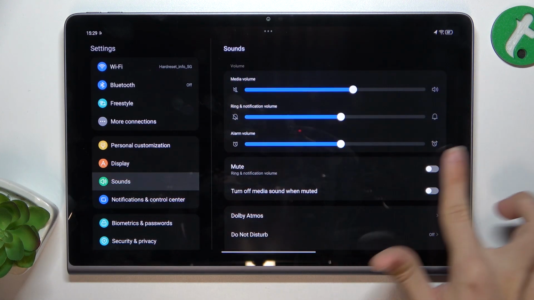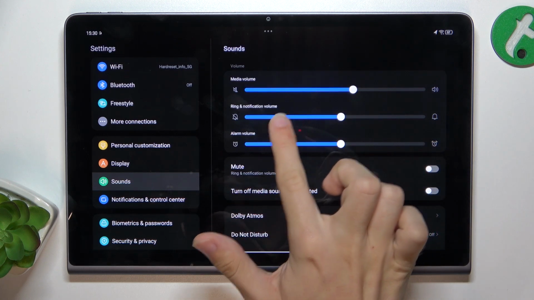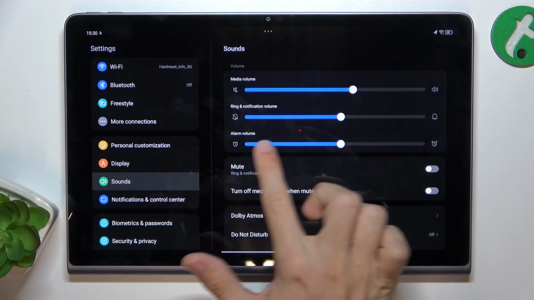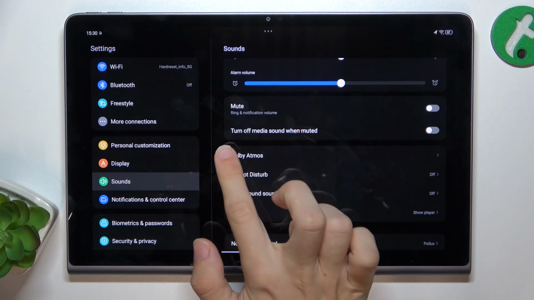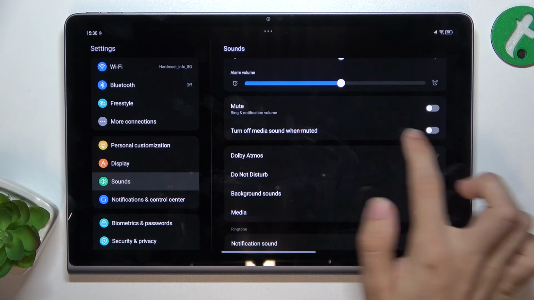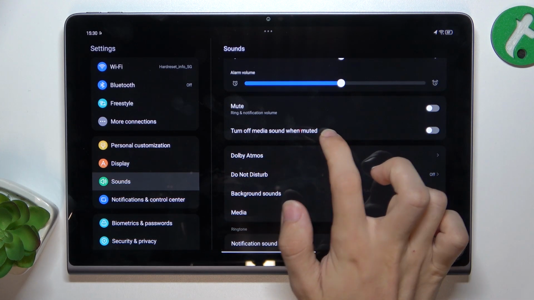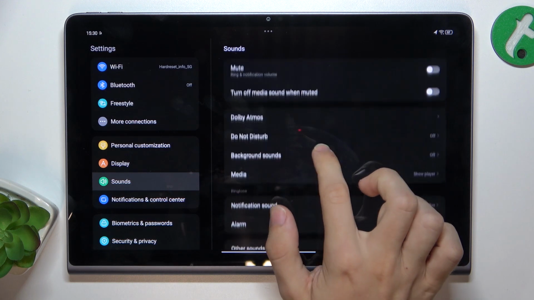The first ones are volumes. You can adjust media, ring and notification volume, and alarm volume. You can mute ring and notification volume. You can turn off media sound when this mute is on.